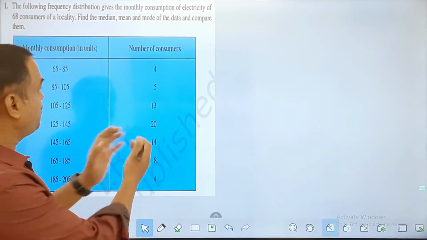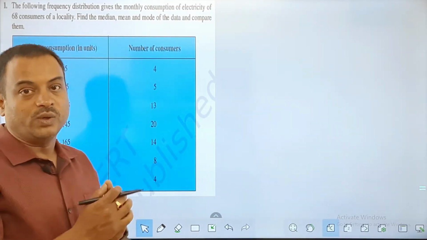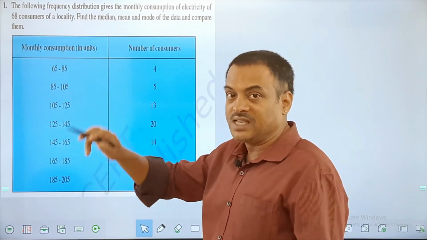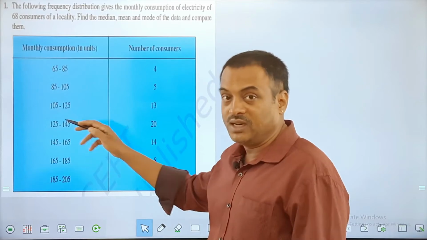So let's see the first problem of the group data given to us, exercise 14.3. Here class interval is given to us. In the earlier example, there were single values given. Here there is a class interval.